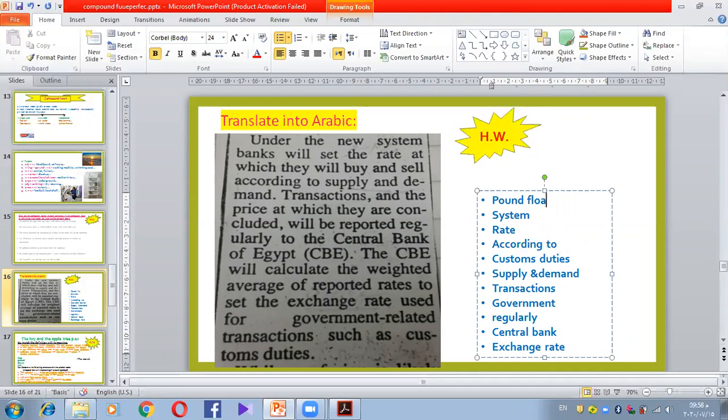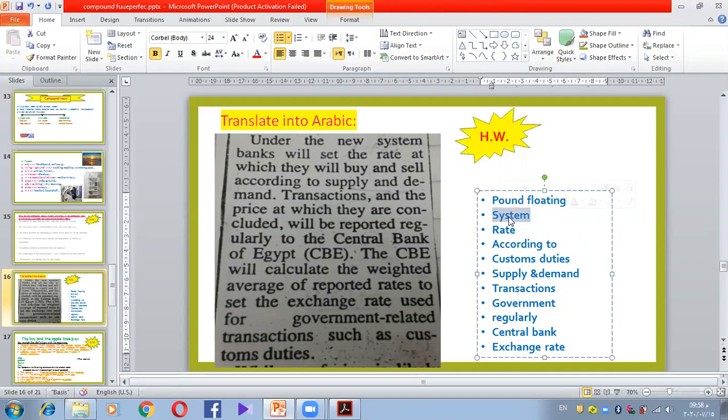This is part of an article about floating the Egyptian pound. I think it's not so difficult and it's not so easy, so you have to try to translate it as much as you can. I will just give you some words to make it easier for you.